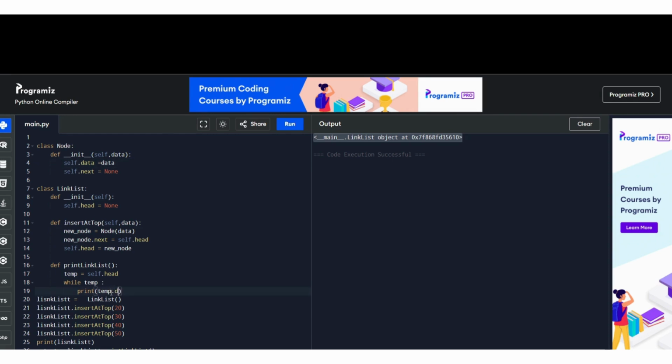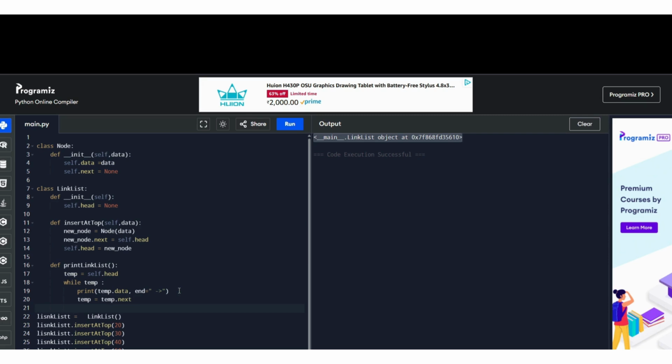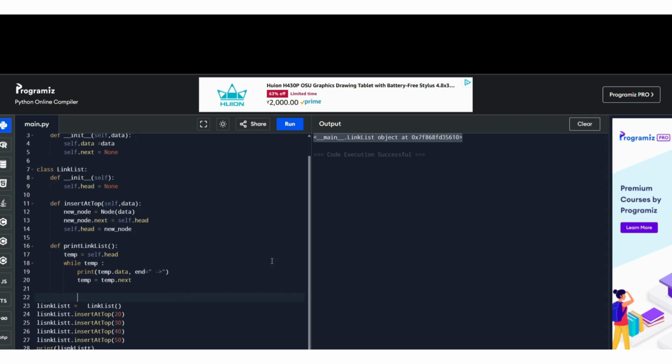That's why we are taking data, comma. We can end it just by this. And then we can increase our temp value. Temp is equal to temp.next. I will tell you why I am doing something like this, temp.next. And let's print this out.